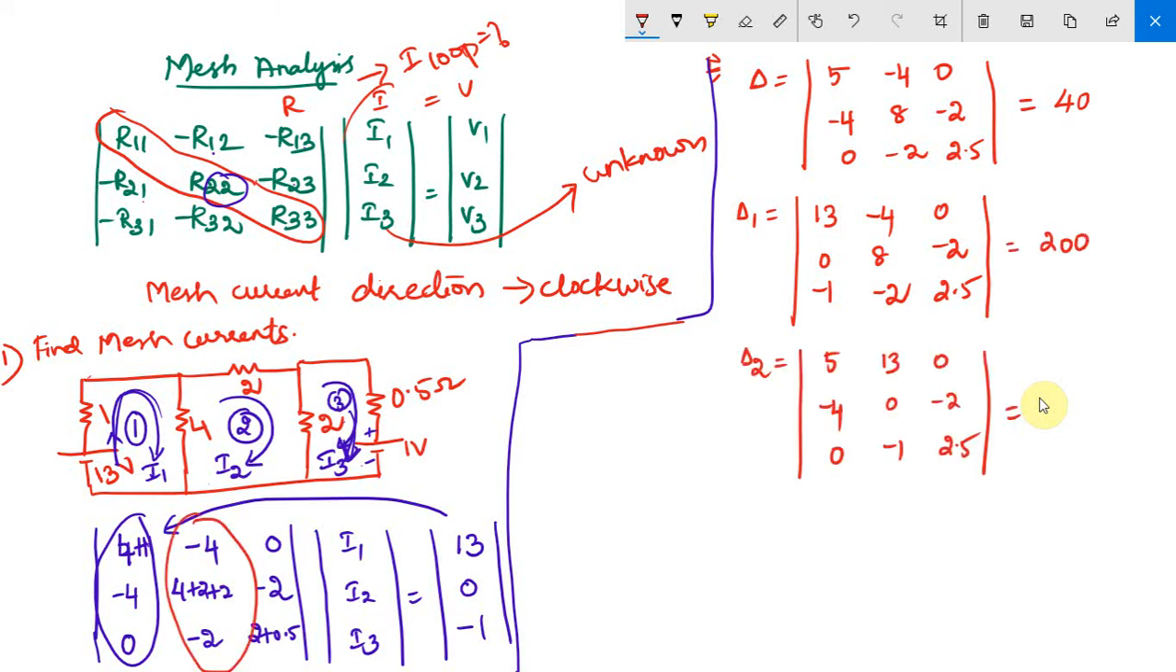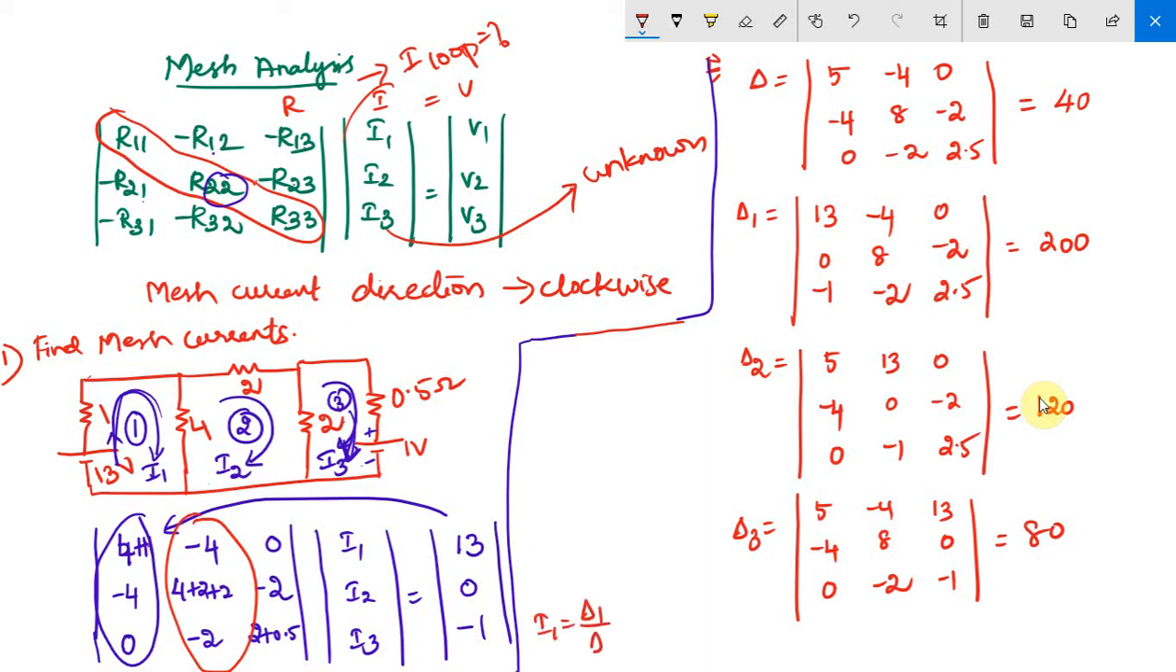So what is del 2? 120, right? So del 3, replace the third column with the voltage source. So 80, right? So now we can find I1, I2 and I3.